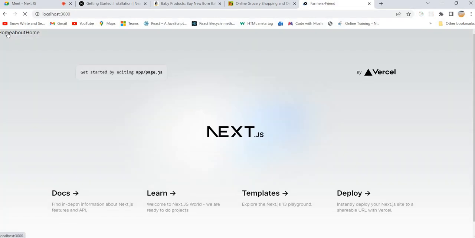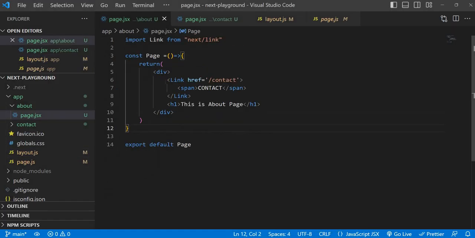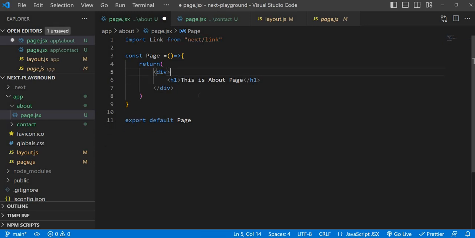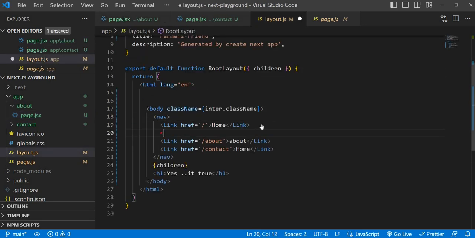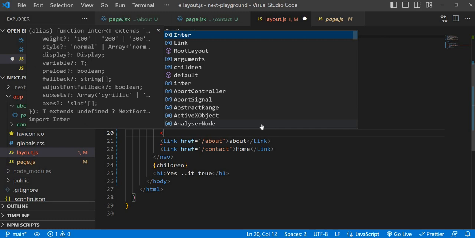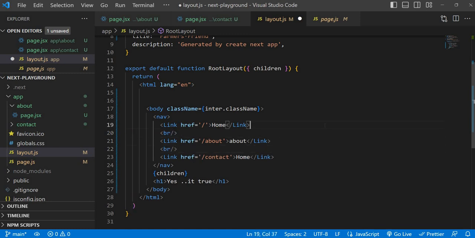If you see, just go to the home page. I need to give some spaces. And whatever there was in the about or contact page, I'm just removing everything there. In layout.js, we can do one thing. We can give some space or a break, so that it will display in the next line. And you can apply some styles as well.